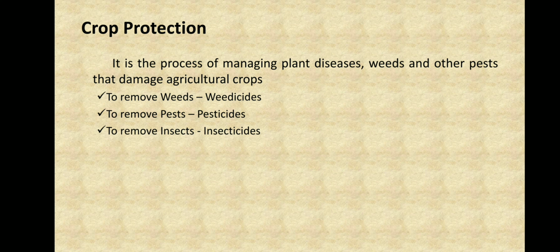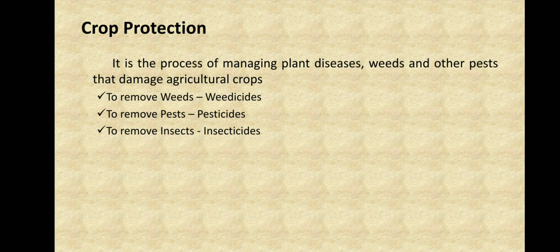Now the next process is crop protection. Crop protection also consists of weeding, but there are two more things, which are removing pests and removing insects. So first let's see what crop protection is. It's a process of managing plant diseases, weeds and other pests that damage agricultural crops.